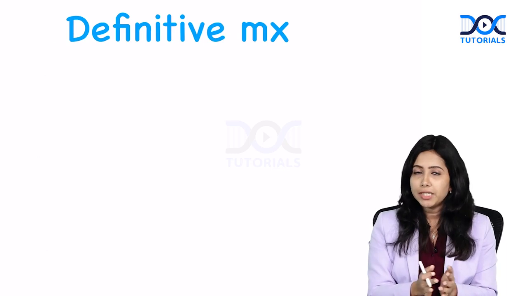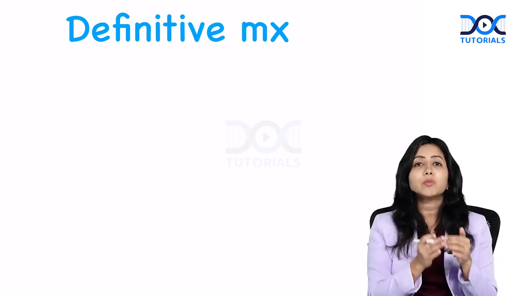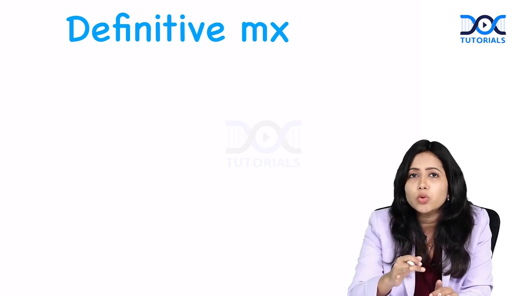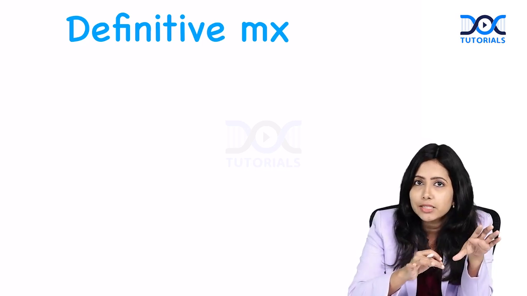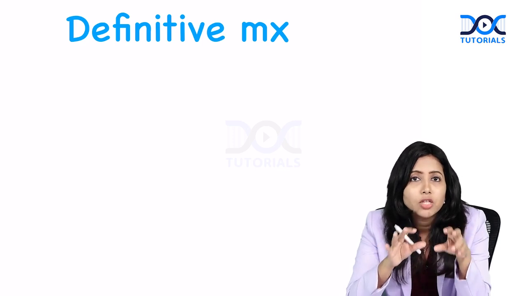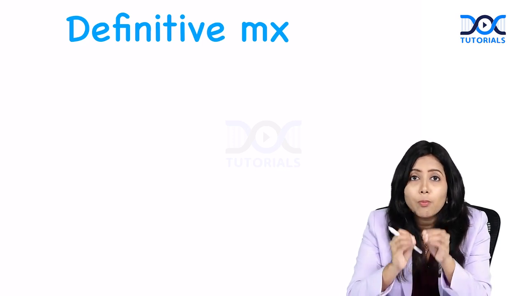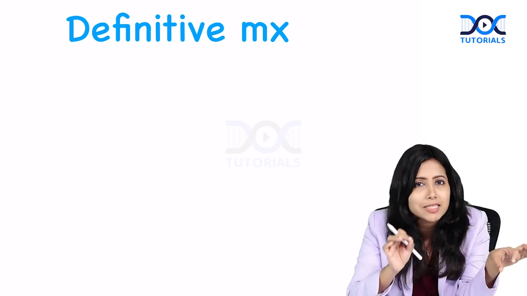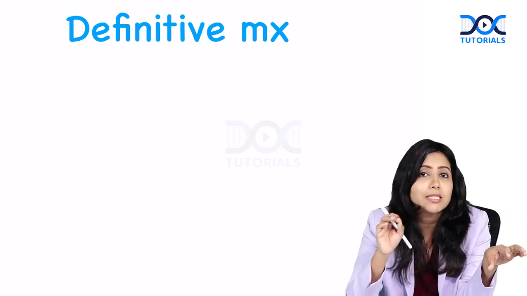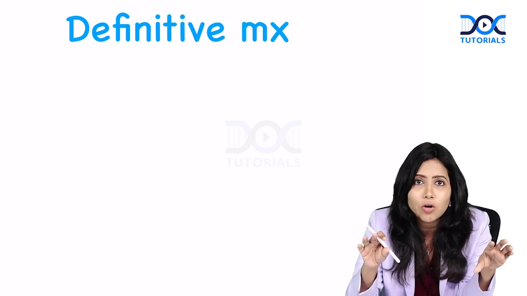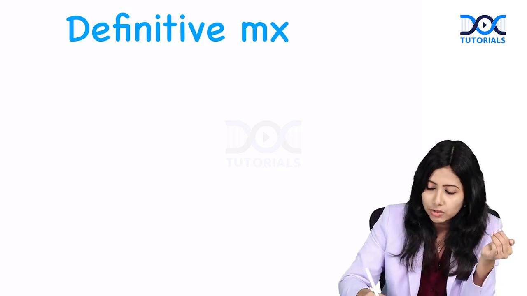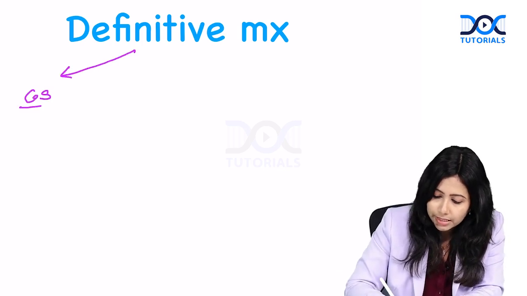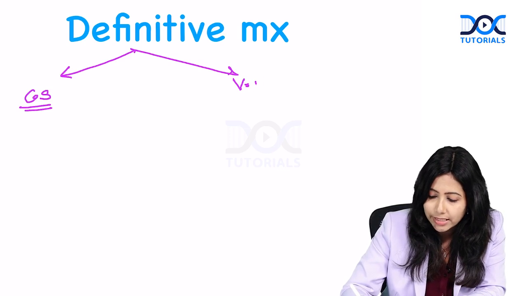So, coming to the definitive management, it is basically termination of pregnancy. We are going to deliver the patient. So, the options of delivery are either a cesarean section or a vaginal delivery. So, in placenta previa, mostly the dictum of delivery is by cesarean section, except in a few cases. Let's see that. So, there are two options, cesarean section as well as vaginal delivery.